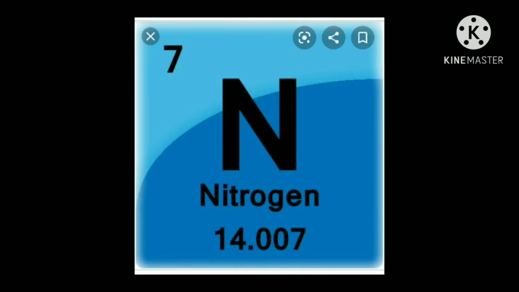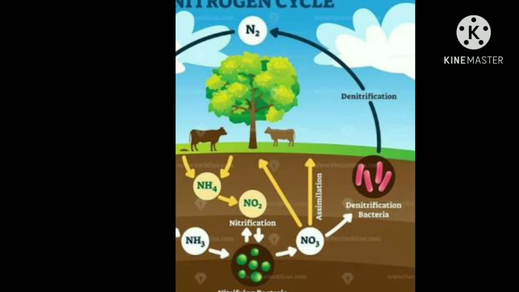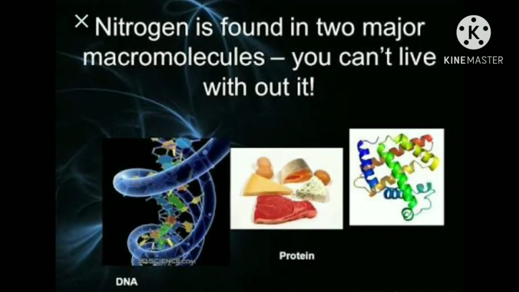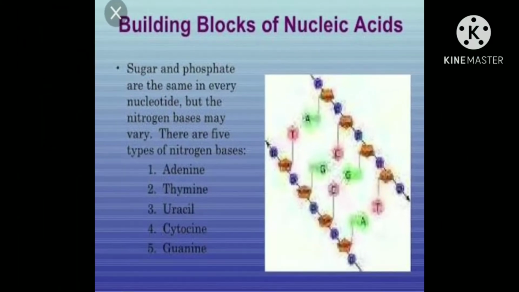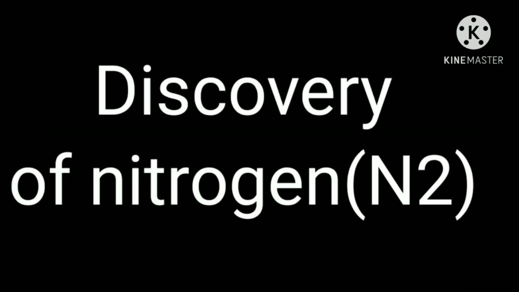Today we start the most important element, nitrogen. We know living organisms like animals, plants need nitrogen for their growth. This essential element is found in two major molecules, proteins and nucleic acids, which are the building blocks of animals and plants.